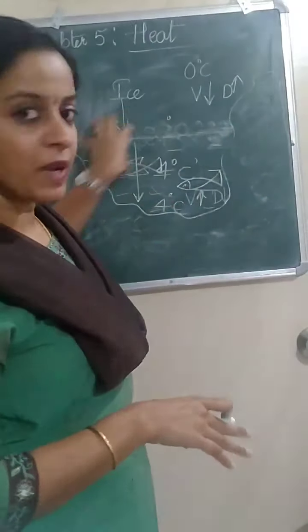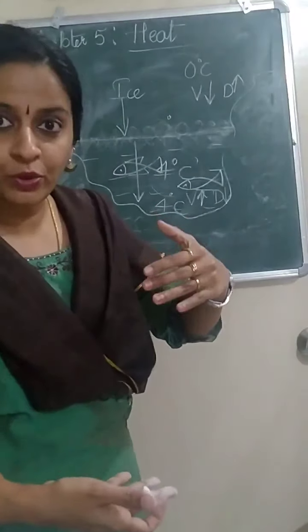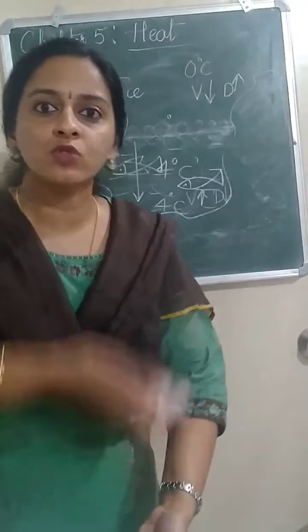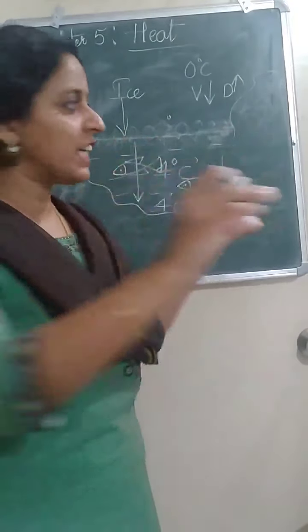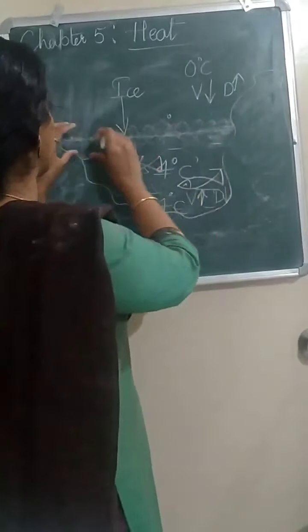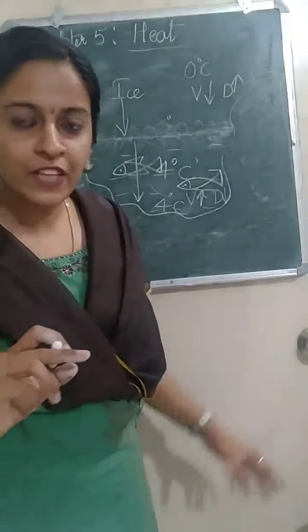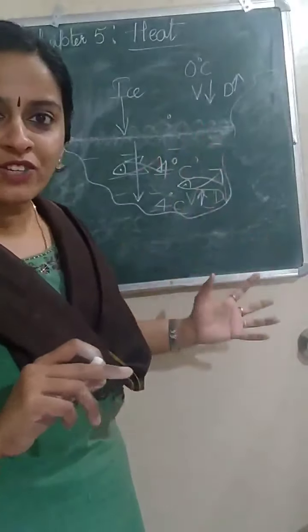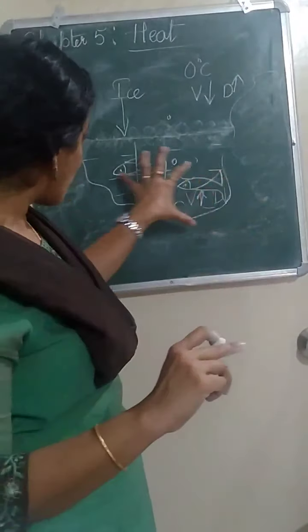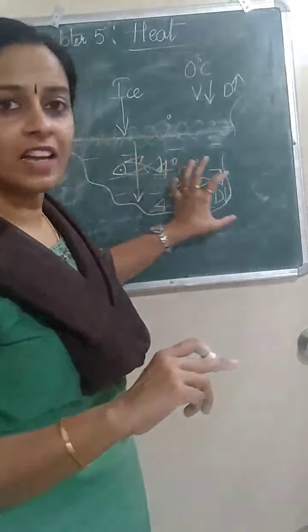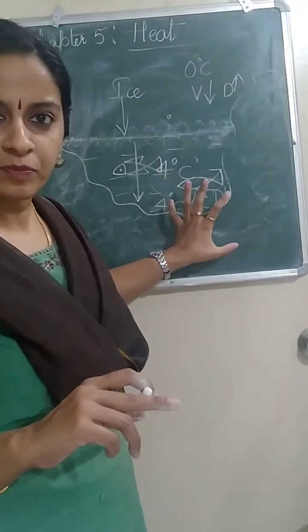Because of anomalous behavior of water at 4 degrees Celsius, that ice which was down went up. So like a shield, like a protection layer, this ice will play a role. Ice is a bad conductor of heat, so it will not allow further freezing. This water will remain at 4 degrees Celsius and the aquatic life can live freely here.